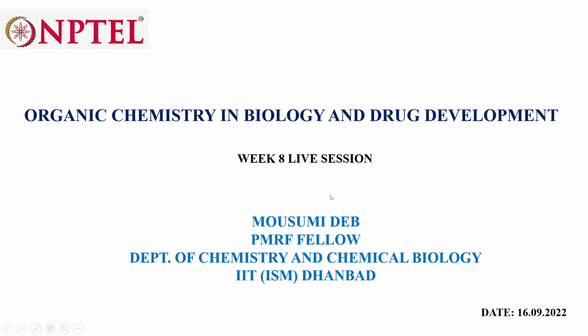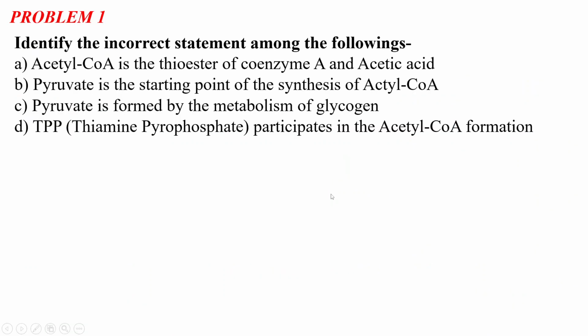So, again, I am going to repeat the first question. The first problem is identify the incorrect statement among the following. Option A, acetyl CoA is the thioester of coenzyme A and acetic acid. Option B, pyruvate is the starting point of the synthesis of acetyl CoA. Option C, pyruvate is formed by the metabolism of glycogen. And option D, TPP or thiamine pyrophosphate participates in the acetyl CoA formation. So, what will be the incorrect statement among these?